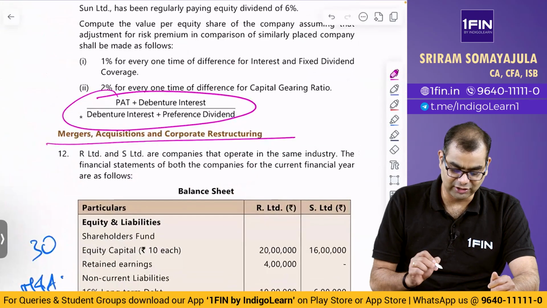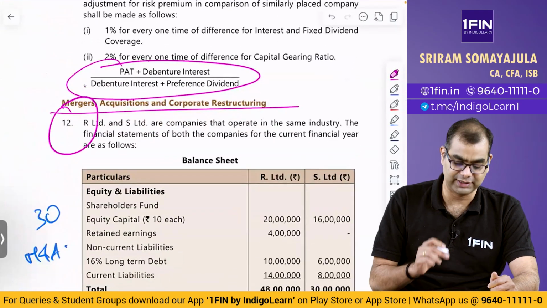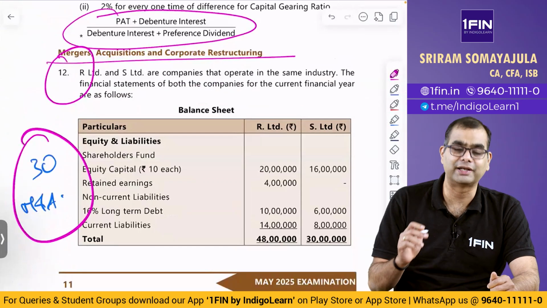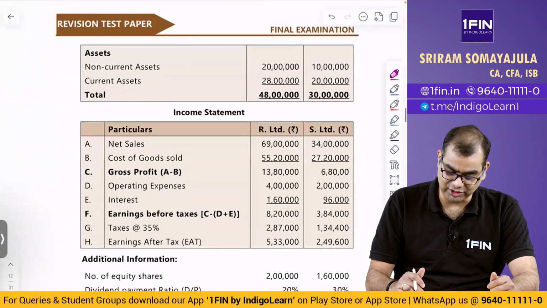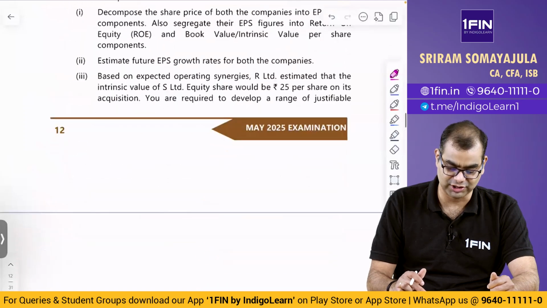Then we have M&A and corporate restructuring, question number 12 in the RTP, which is the same as question number 30 in our P600 plus in our notes. I don't think there's actually any change in the question. The question is almost same to same.